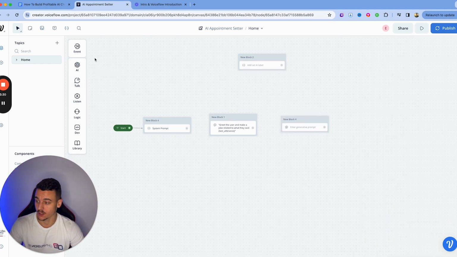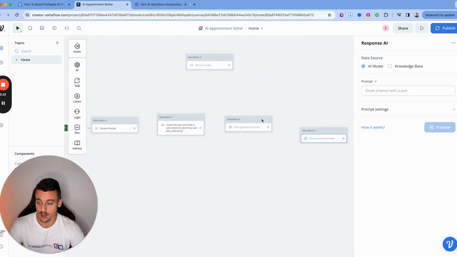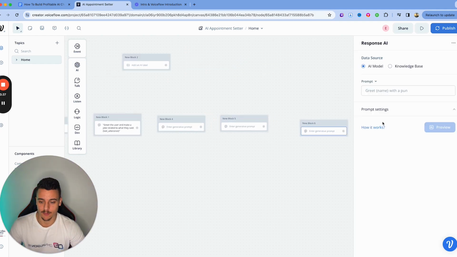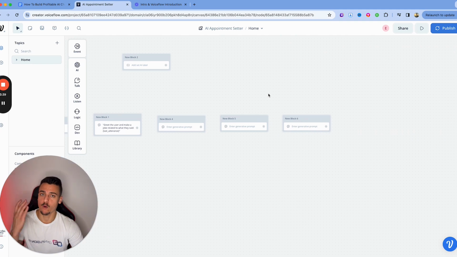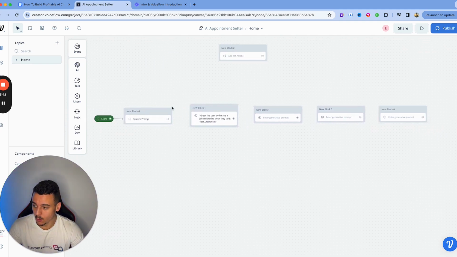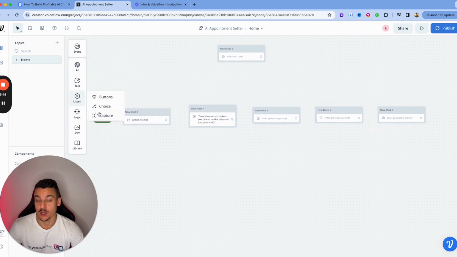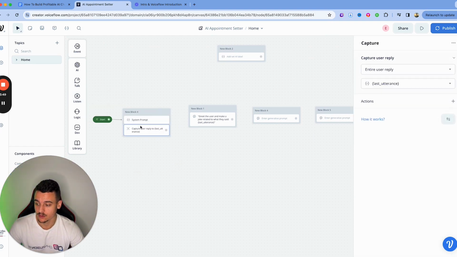What we're going to do is we're going to drag in 3 prompts, 3 response AI cards right here. Actually, let's do 4 and we'll make a 4-part script. Now what we're going to need to do every single time, because we're going to be integrating this into social media, is we're going to want the user to say something first, because with ManyChat, the way it works is somebody reaches out to us and then we are able to reply.